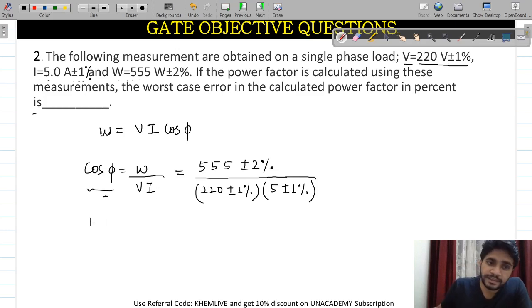Simply, if you want to find the error percentage, here I am writing it.